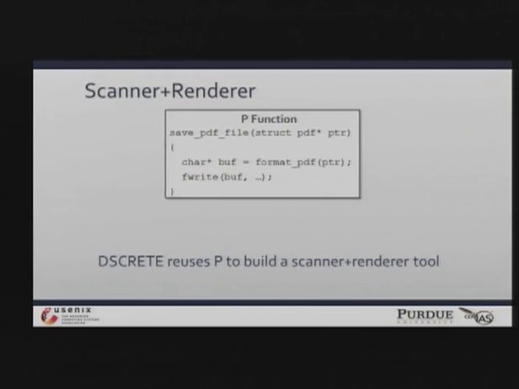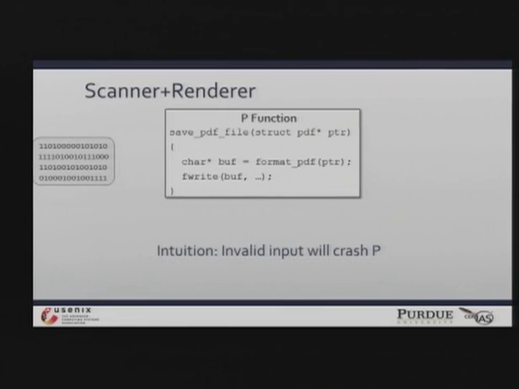Discrete aims to reuse this P function to build what we call a memory scanner plus renderer tool. The intuition here is that that P function is going to perform in-depth processing and formatting of its input. So when you present P with invalid input, you can assume it's going to crash.